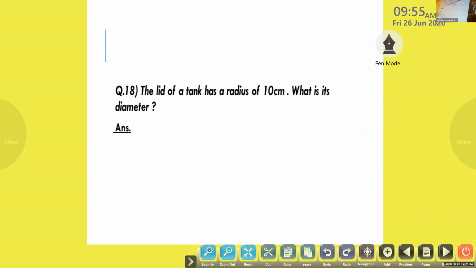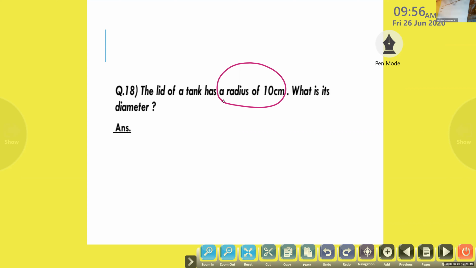Okay, who is going to read now? Prithvi. All others please mute and Prithvi is going to read. The lid of a tank has a radius of 10 centimeter. What is its diameter? Diameter. Very good. Risa, what is given? The lid of a tank has, what is given here? Of 10 centimeter. Radius is given. Okay, very good.